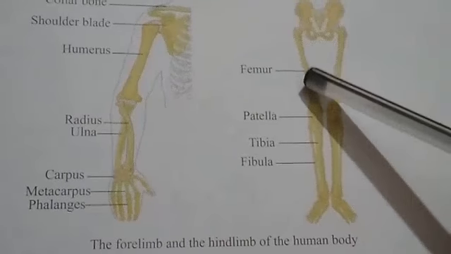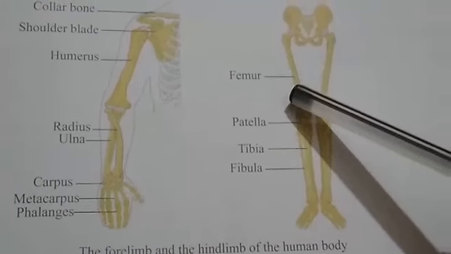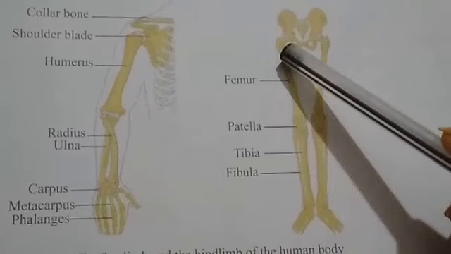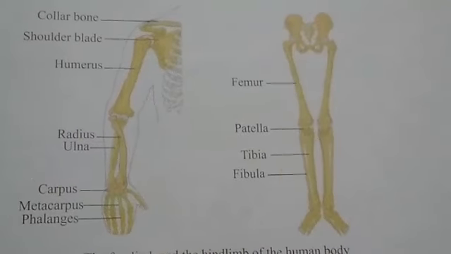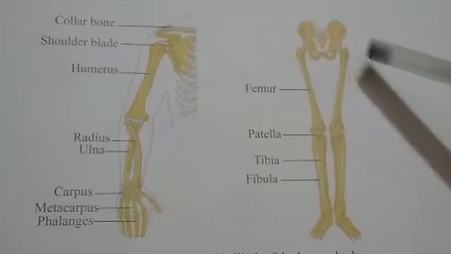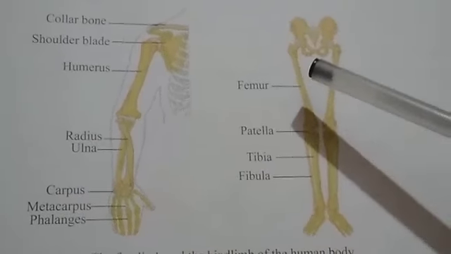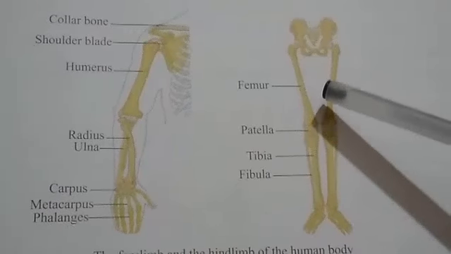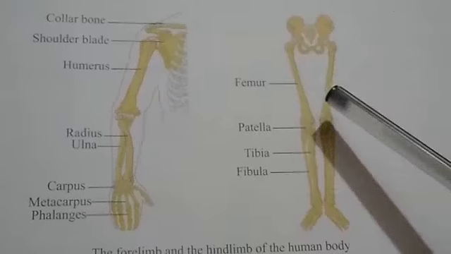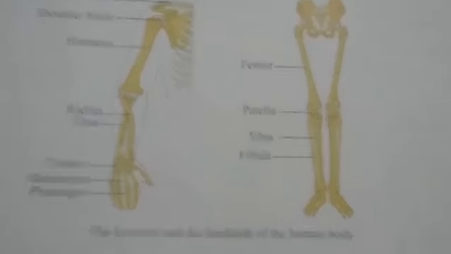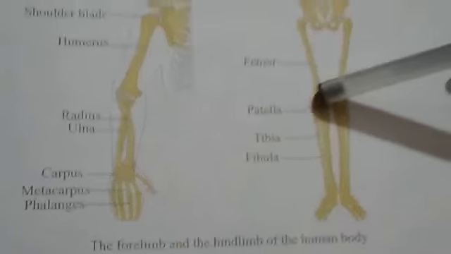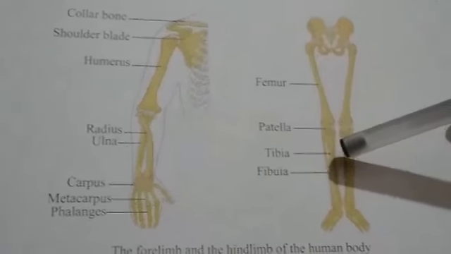It is known as the femur, the longest bone in our body. The long bones are hollow and have a soft and fatty substance in them, called bone marrow. You can see here the femur, patella, tibia and fibula.